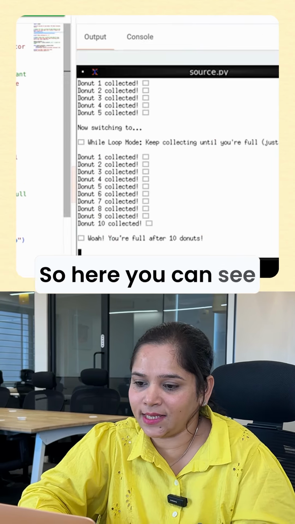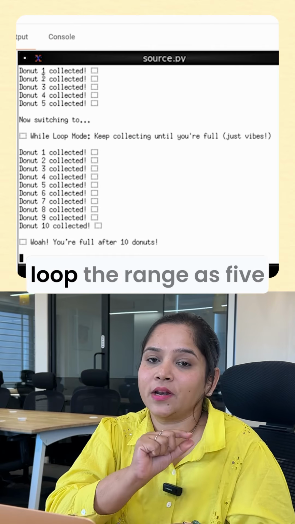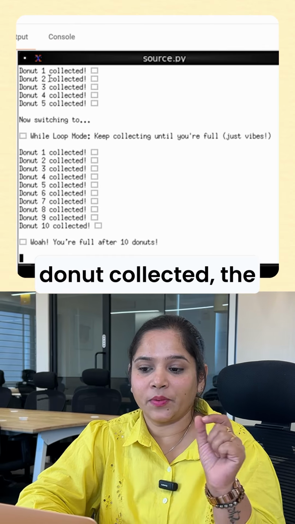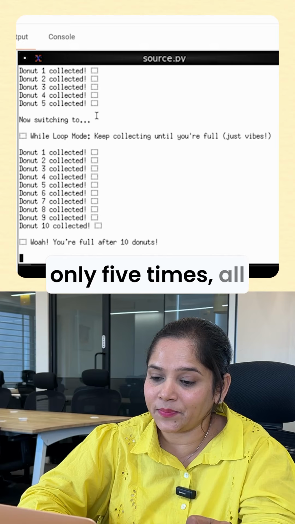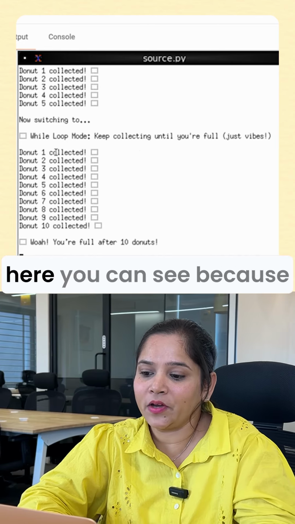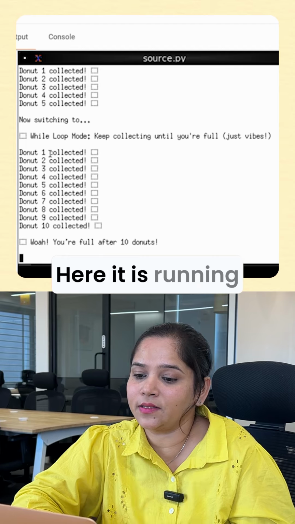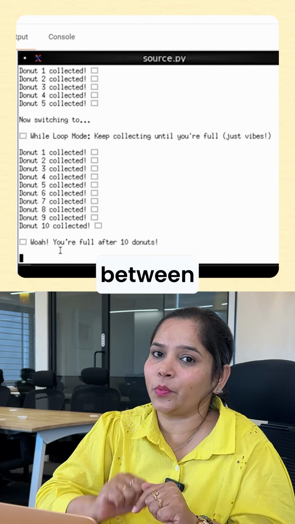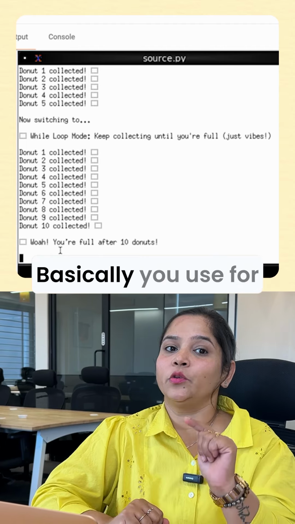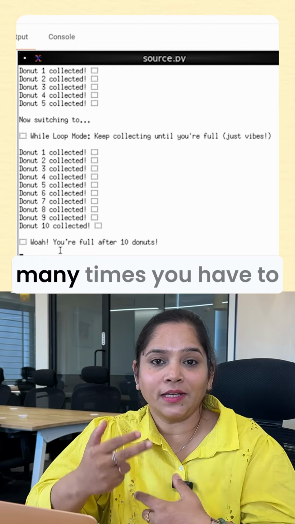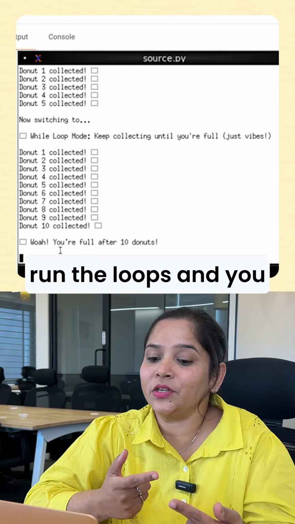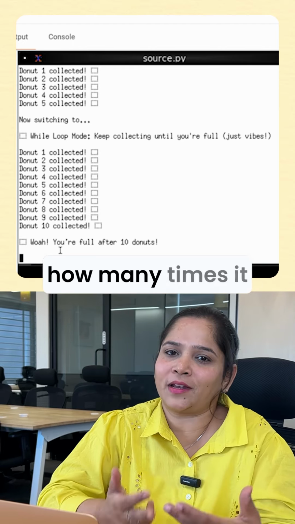So here you can see, because we have taken for loop the range as 5, the donut collected print statement will run only 5 times. All right, but while loop, here you can see, because the number was generated between 4 and 10, here it is running for 10 times. So this is the difference between for and while loop. Basically, you use for loop when you know how many times you have to run the loops, and you use while loop when you're not sure about how many times it should run.